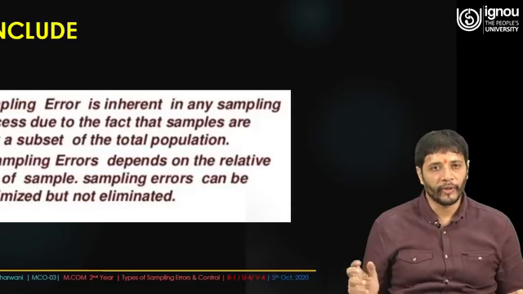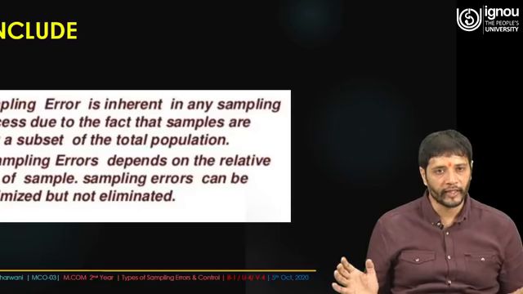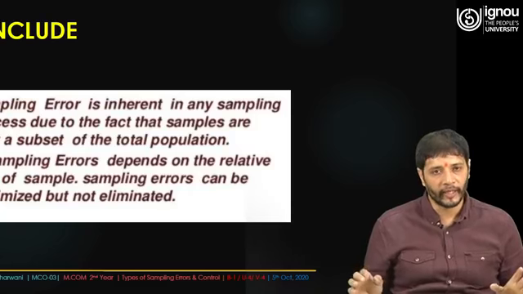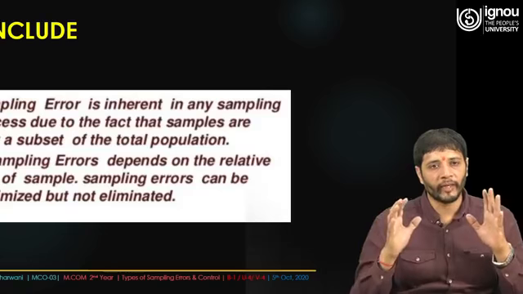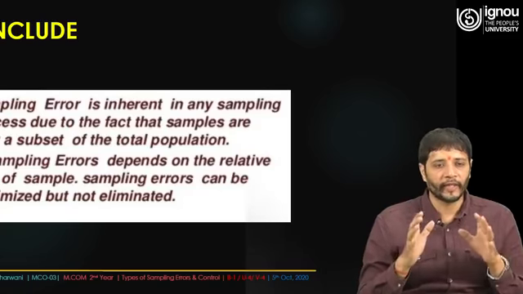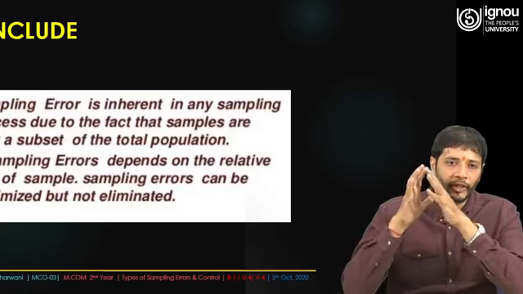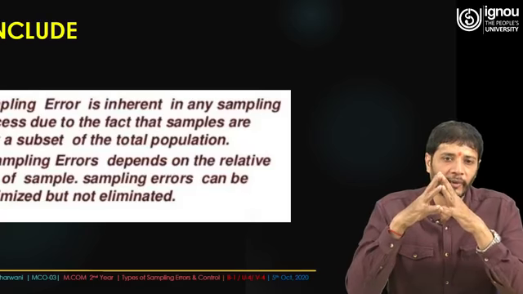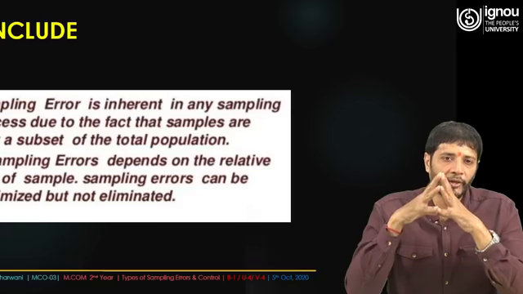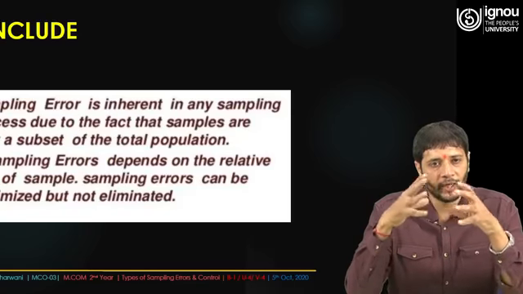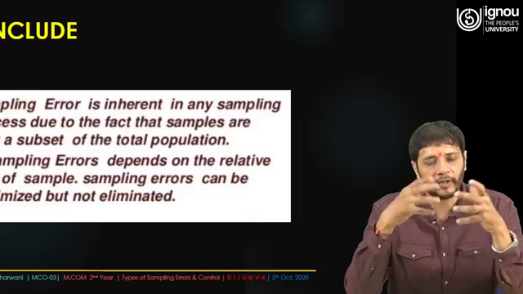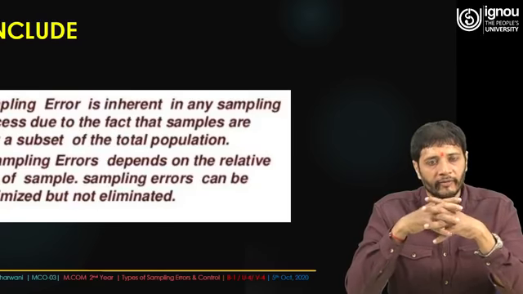Sampling error is inherent in any sampling process due to the fact that samples are only a subset of the total population. We have to be very clear that we are not exploring the set, but the subset, and when exploring the subset, some points need to be ignored. Sampling error depends on the relative size of the sample, and these errors can be minimized but not eliminated. This sampling error is part and parcel of our research, and there is no reason to be embarrassed, because certain negative things become positive or work as an alarm bell, and sampling error works as an alarm bell.